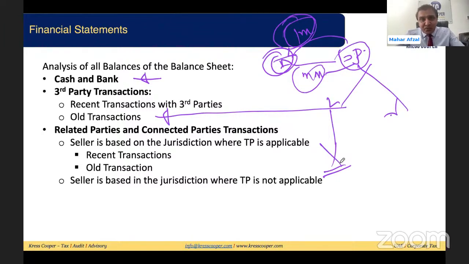No, we need to do a proper analysis of the balance sheet. Then we'll be able to proceed further. We need to value it. We need to consider the fair market value that will be used for tax purposes. In our coming slides, I have almost discussed whatever we have discussed on this slide, but through examples.